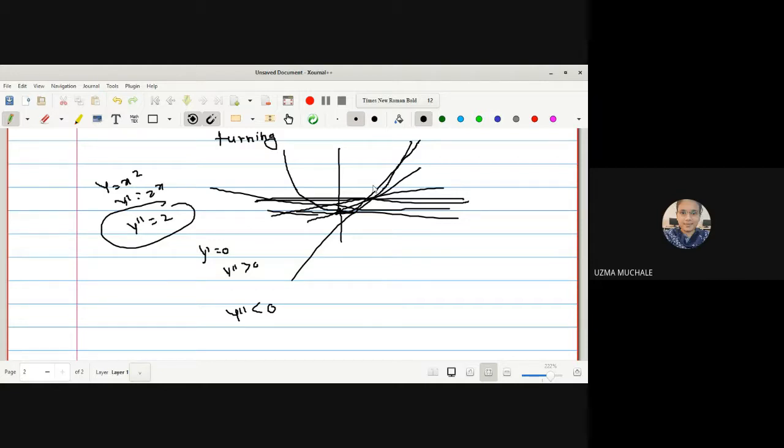If the first derivative is the slope of tangent, what will the second derivative explain? Rate of change of a slope of a tangent. So at every point we are going to find out the tangent and by which rate your tangent is changing. That will be explained by your second derivative, correct? So here we can say that T dash measures the way how the curve is turning, right? So here you can see at every point if you find the tangent, you will feel how the curve is turning.